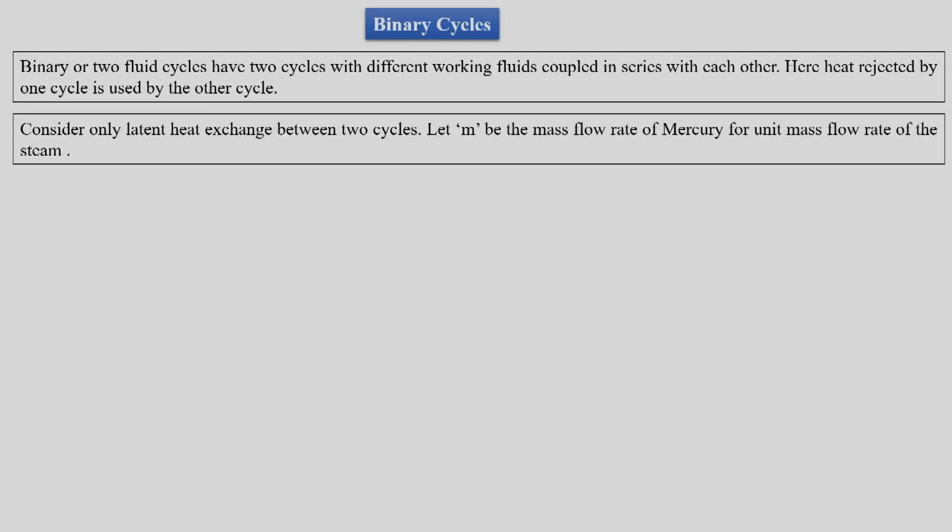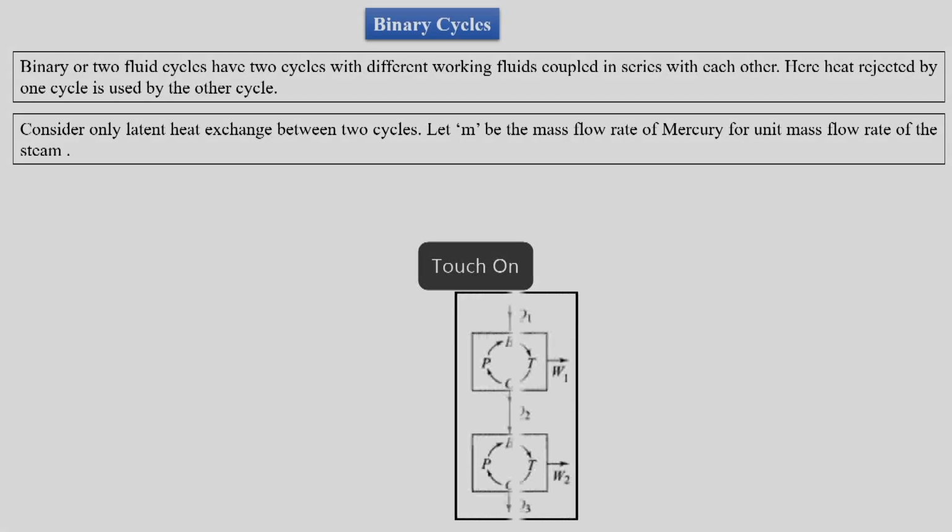So, if m is the mass flow of mercury for unit mass flow rate of water, then we will have two cycles. Let us say this cycle is for mercury, where m kg per second is the flow rate, and this cycle is for water or steam, where we have 1 kg per second.